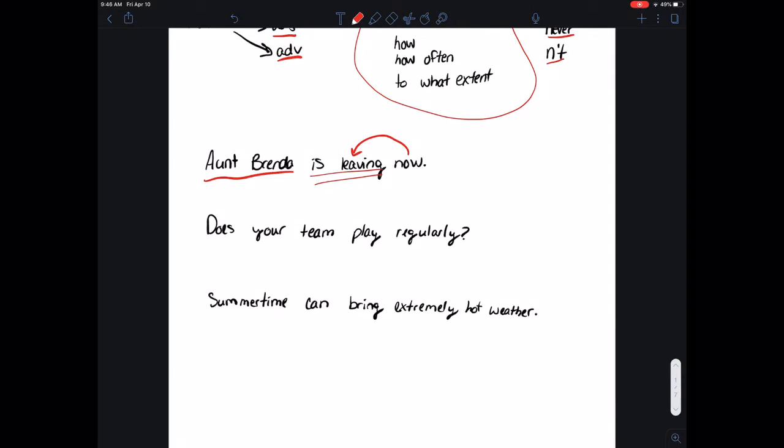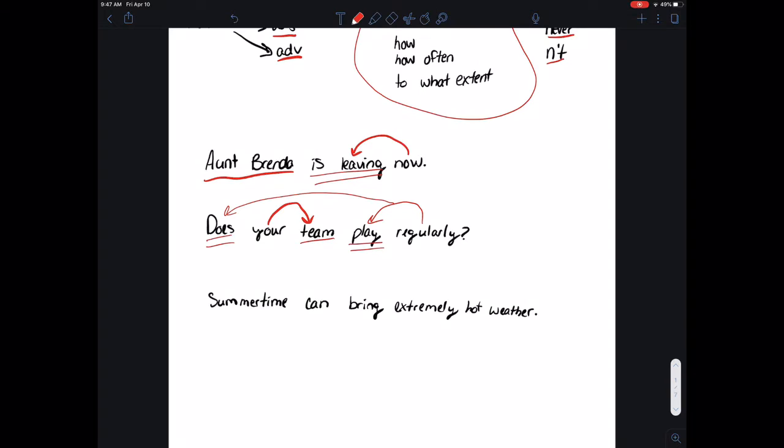Does your team play regularly? Does play is my verb. Who or what does play? Team. Team does play. There's no complement. I know your modifies team. It's an adjective. It's saying whose team it is. All right. And notice here, regularly ends in ly. Now, we didn't mention this before, but most adverbs are going to end in ly. So it's kind of a typical adverb. You can kind of notice it right off the bat. Okay. So regularly modifies does play. It modifies your entire verb phrase. It doesn't matter that your verb phrase is separated.